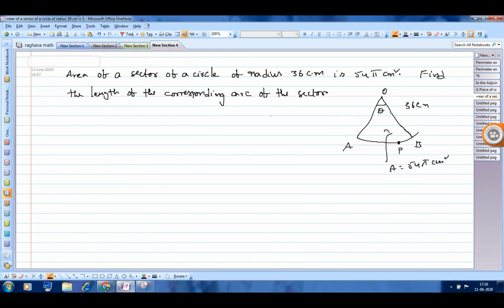Using this relation, area of sector is equal to theta by 360 into pi r square. So 54 pi will be equal to theta by 360 into pi into 36 into 36.